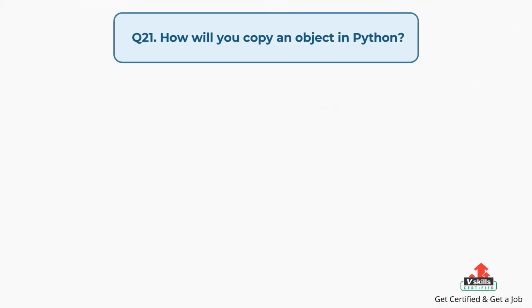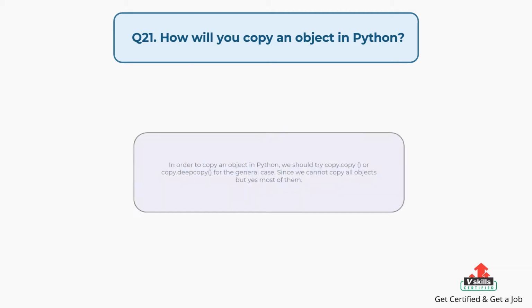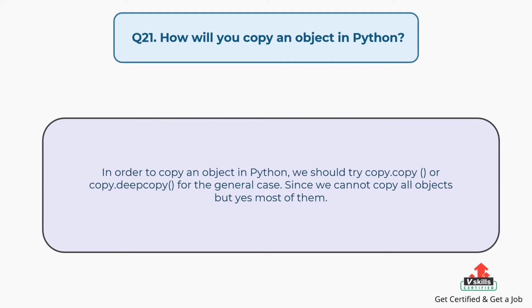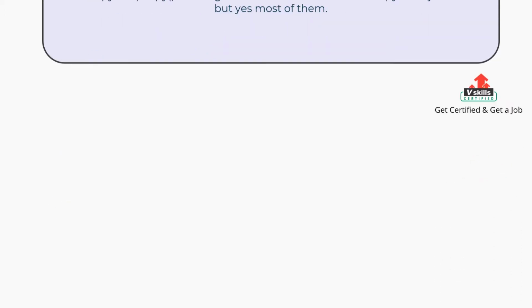Question number 21. How will you copy an object in Python? The answer is, in order to copy an object in Python, we should try copy.copy, or copy.deepcopy for the general case. Since we cannot copy all objects but yes most of them.